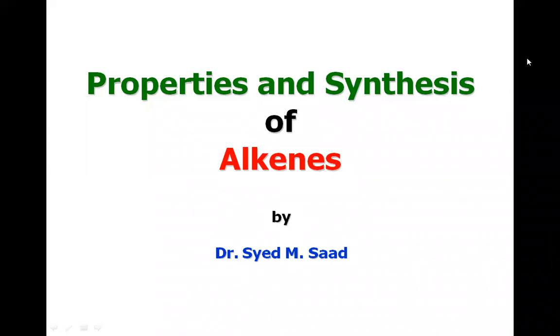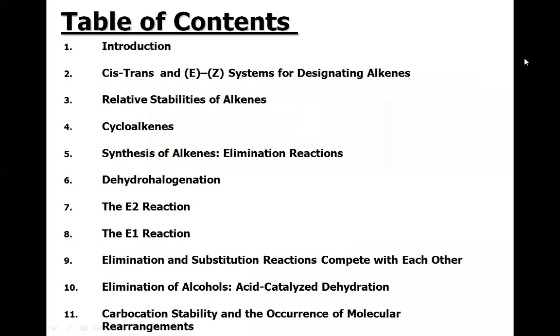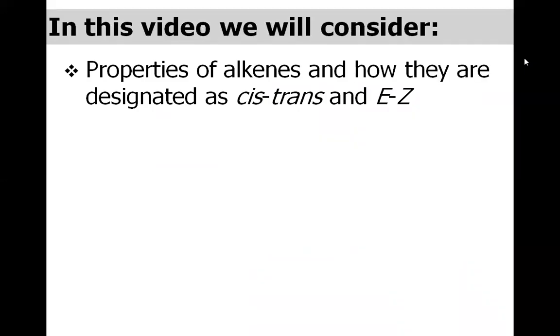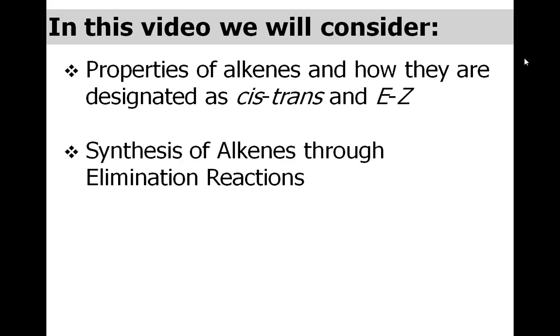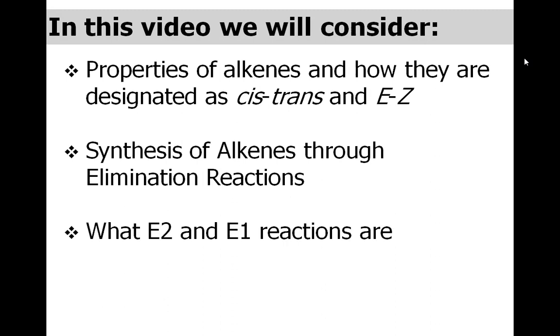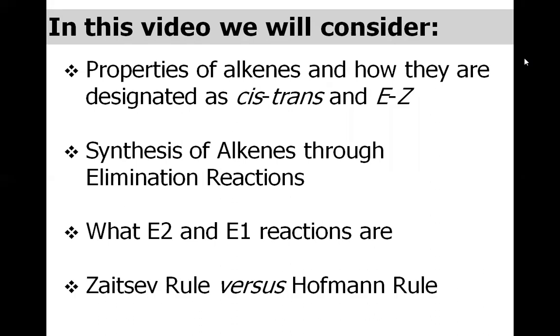Today we will discuss the properties and synthesis of alkenes. This is the table of contents. In this video we will consider the properties of alkenes and how they are designated as cis-trans and EZ. Then we will also discuss the synthesis of alkenes through elimination reactions and what E2 and E1 reactions are. And in the end, we will discuss the two important rules, the Zaitsev and the Hofmann rules. So let us begin with the introduction.